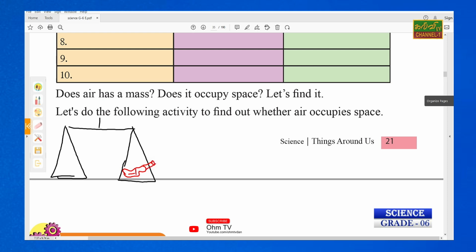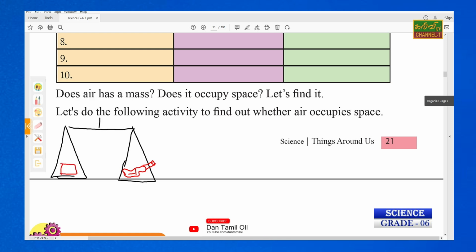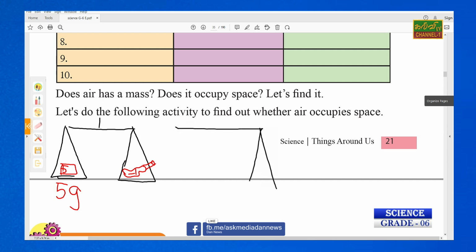Empty balloon, then blowing the balloon. After that, we measure the empty balloon. Say this is 5 gram. After we used the balance with a blowing balloon, that means it contains air.